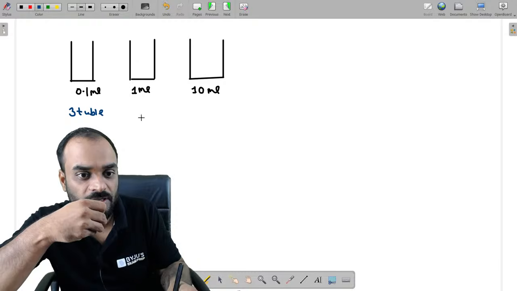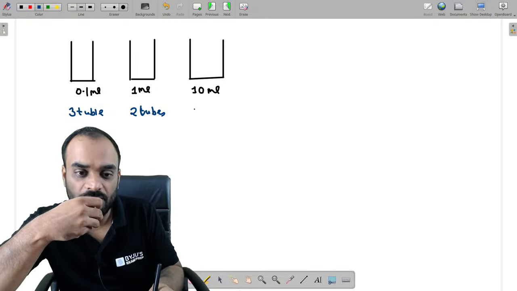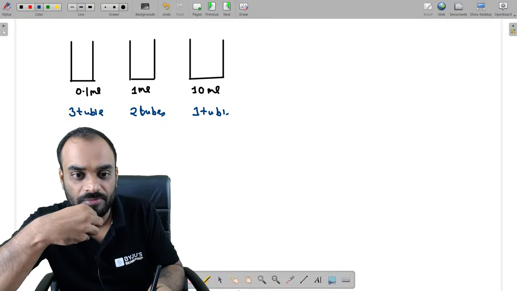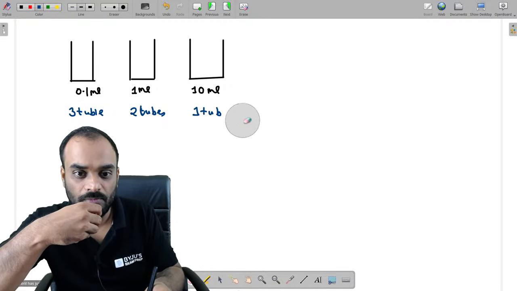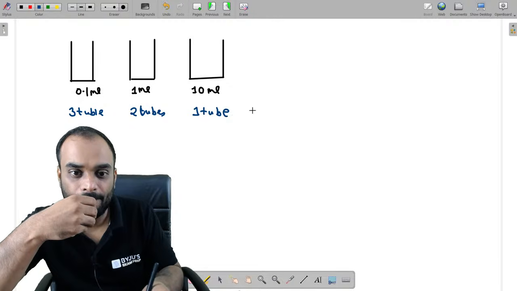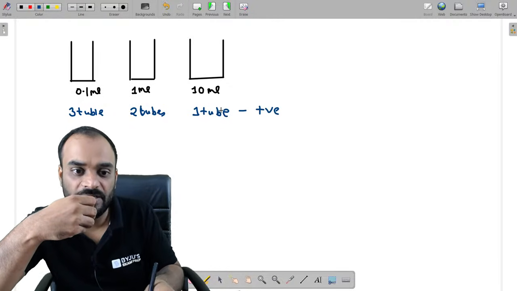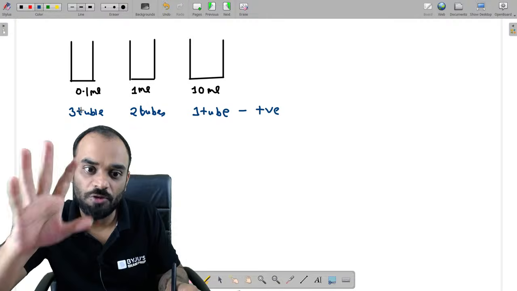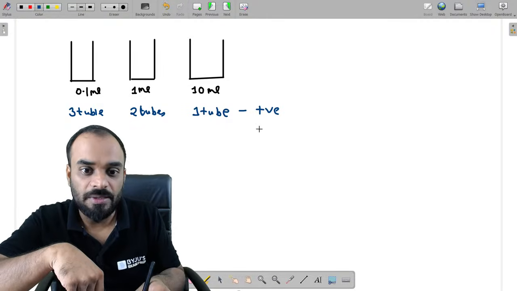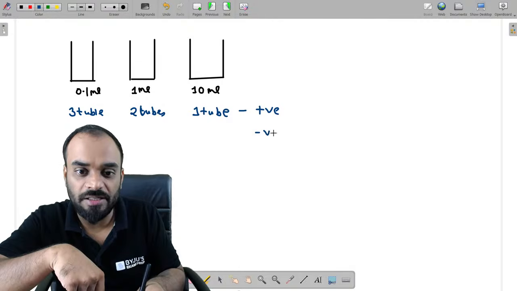In this particular case, 2 tubes give positive result and 1 tube gives a positive result. Clear? So this is basically the number of positive tubes.